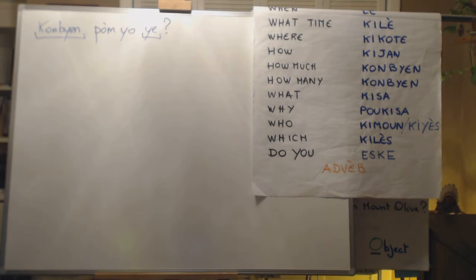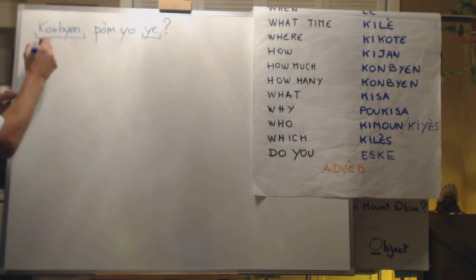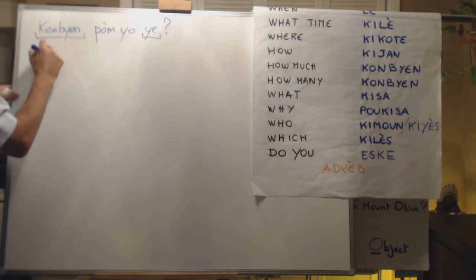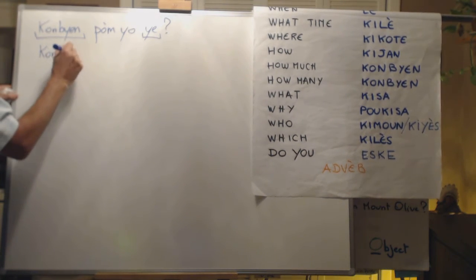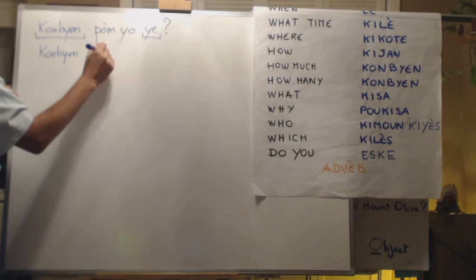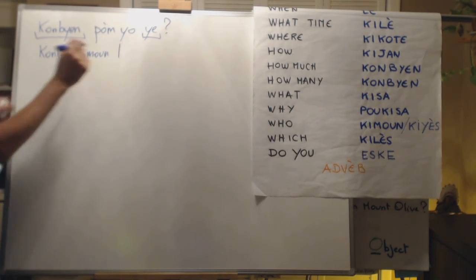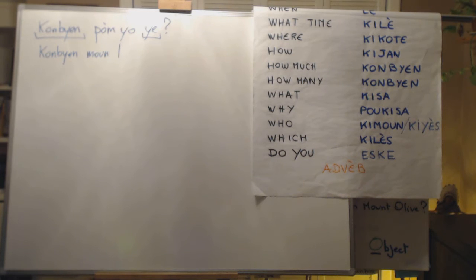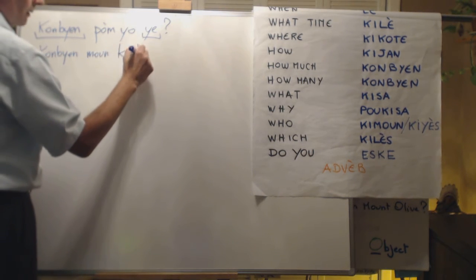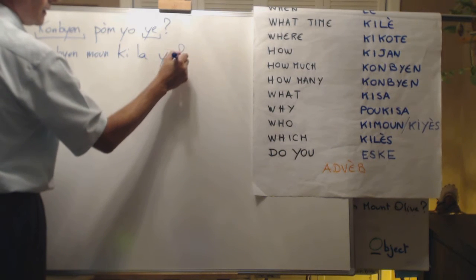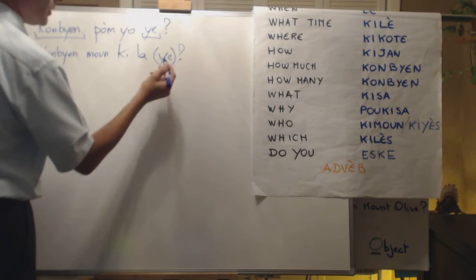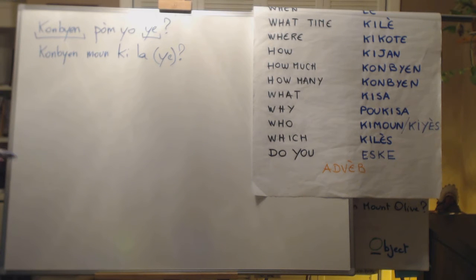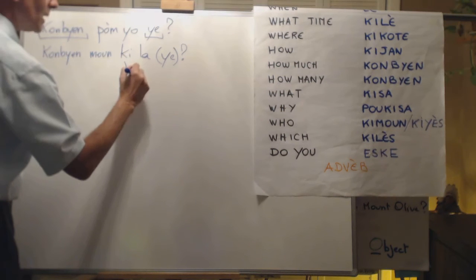Now the next one. How many people are there? You are in a room, how many people are there? Well, you can say combien moun là, ou combien moun qu'il a. And this one you can put in parentheses, but combien moun qu'il a? Combien moun là? You will say combien moun qu'il a, ou soit combien moun là?